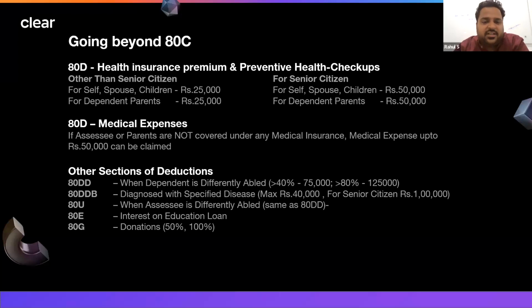Now, what if you have not taken any medical insurance for your parents who are senior citizens, but you end up paying some medical expenditure? For example, they had to be hospitalized or they had some operation to undergo. If you are incurring certain expenditure but they are not covered under any medical insurance plan, either through a company or on a voluntary basis, then this medical expenditure can be taken as a deduction up to 50,000 only if they are senior citizens. Or if you are doing it for yourself and you are a senior citizen, in that case you can take the benefit up to 50,000.